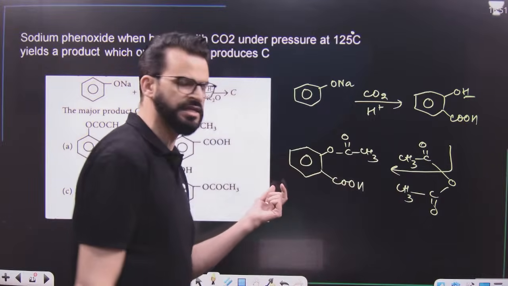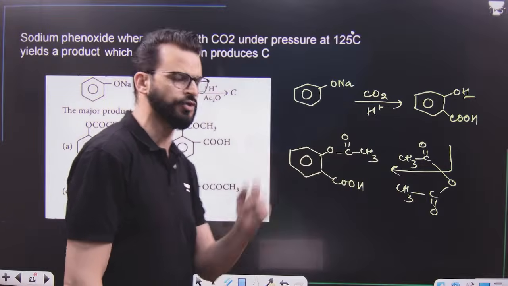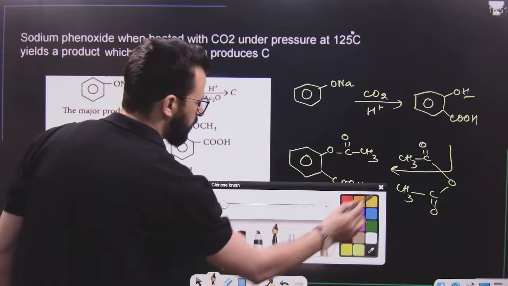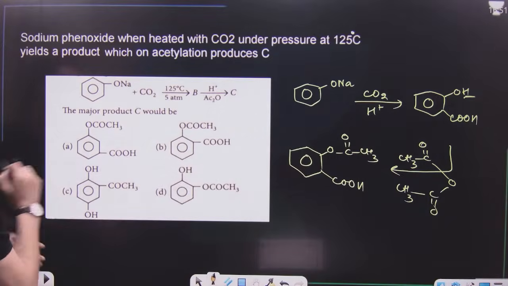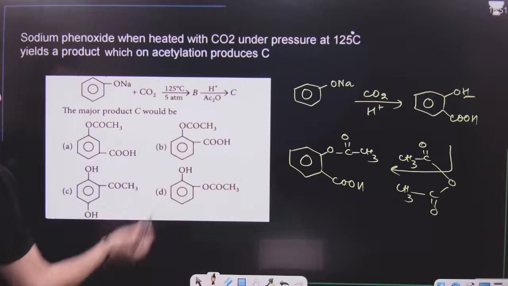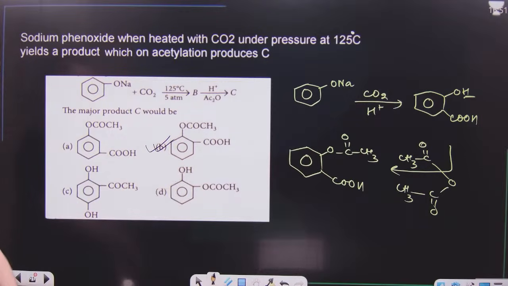And acetyl salicylic acid is also known as acetoxybenzoic acid or 2-acetoxybenzoic acid, also known as aspirin. I hope you know this, and the product is OCOCH3, and to that ortho position COOH should be there. That means OCOCH3 and COOH. That means this is the product. This is known as aspirin.